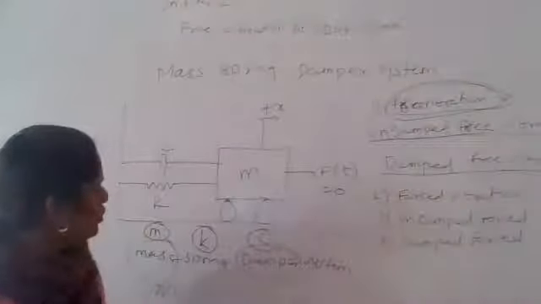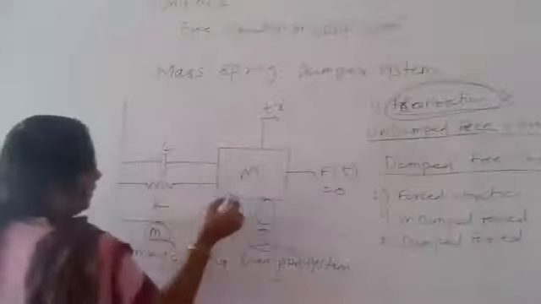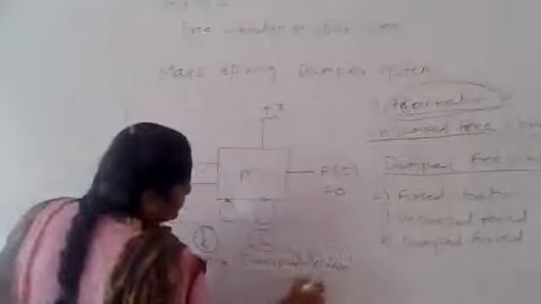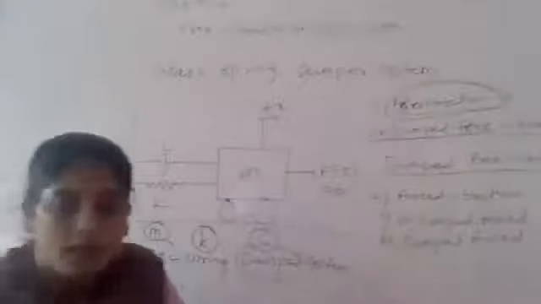Okay, you understand this, and you draw this diagram in your notebook. I will cover it once again. That is the mass spring damper system, and based on it we go for the derivations.